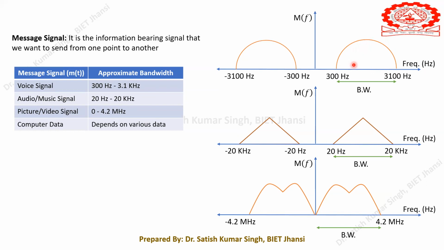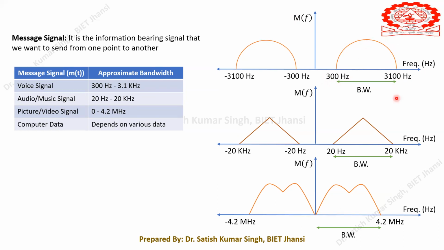It just reflects that this spectrum of the voice signal has a non-zero frequency component between 300 hertz and 3.1 kilohertz. This is the information we get from this frequency spectrum. And here we can calculate the bandwidth, which is the maximum frequency minus the minimum frequency: 3.1 kilohertz minus 300 hertz.